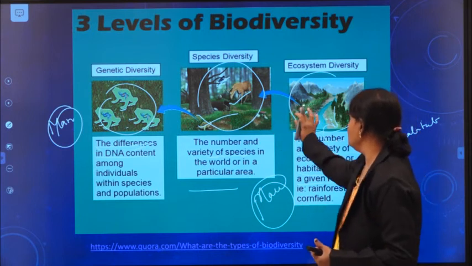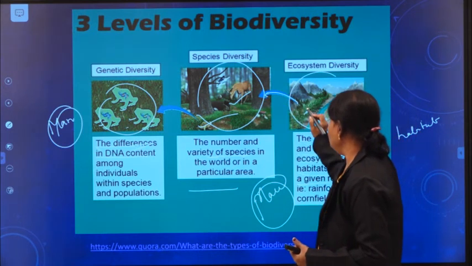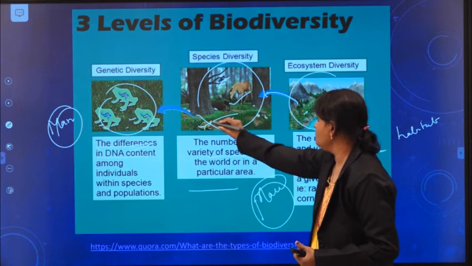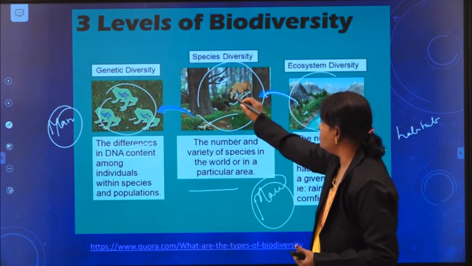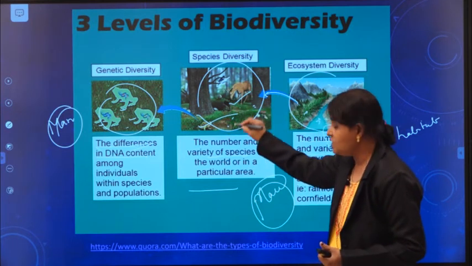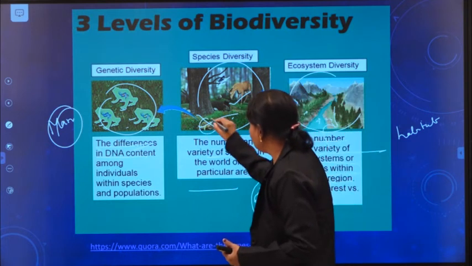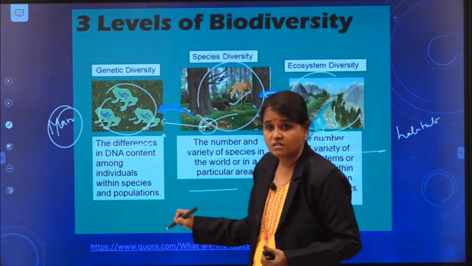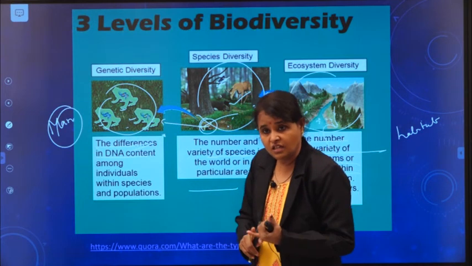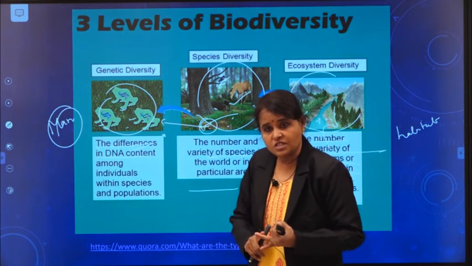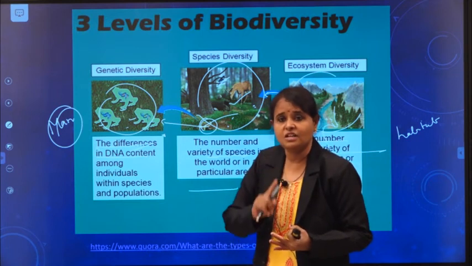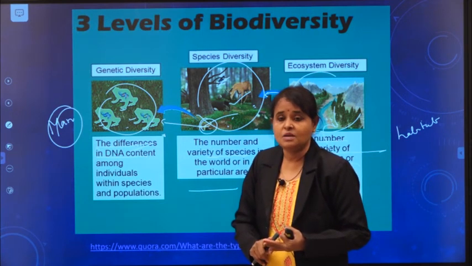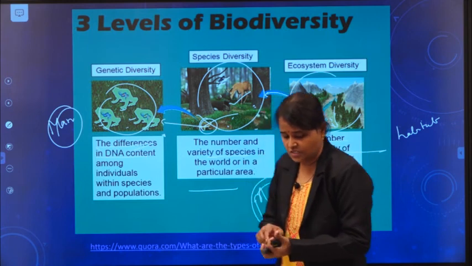So here you can see, why are they giving an arrow here? In this place, see the variety of species. You can see a variety of species, frogs, deer and birds and all. So in one species also we can see the variation, that is genetic variation. Now is it clear? Genetic diversity, species diversity and ecosystem diversity. This is about the concept of biodiversity.